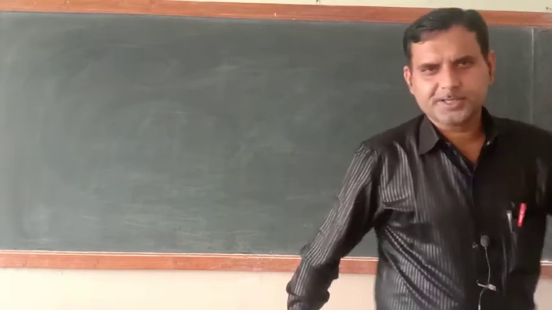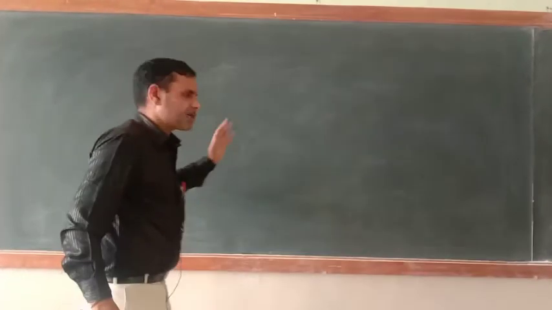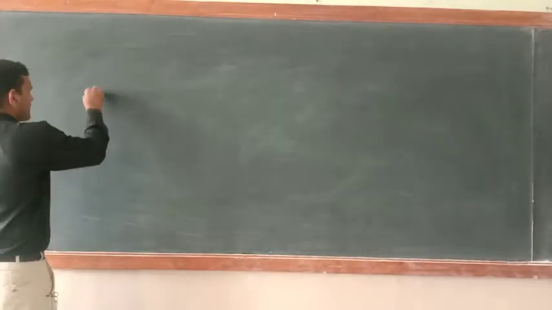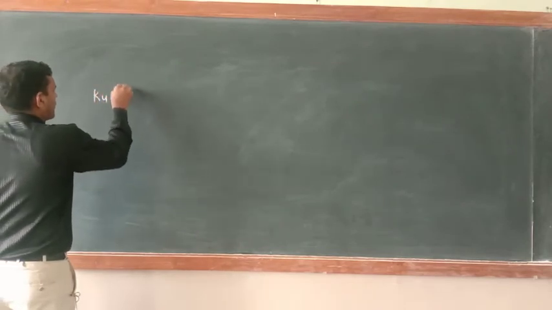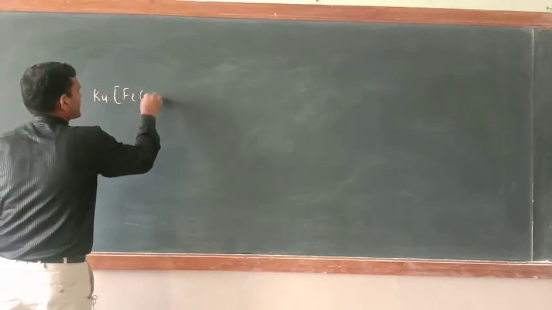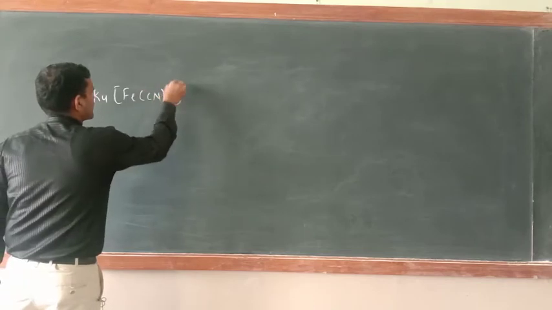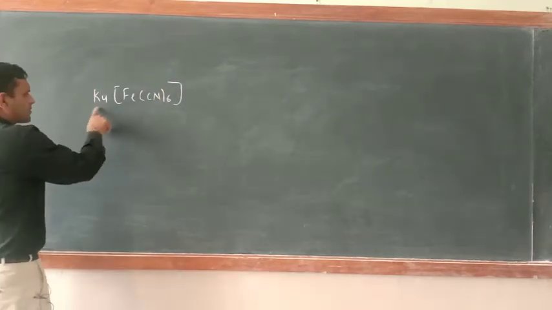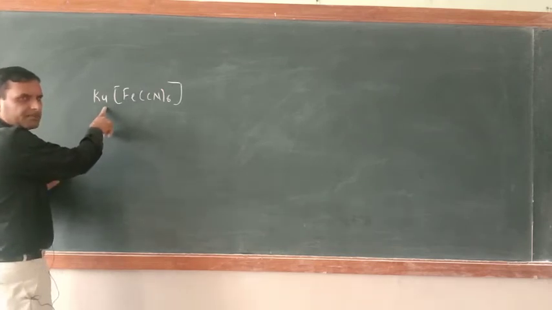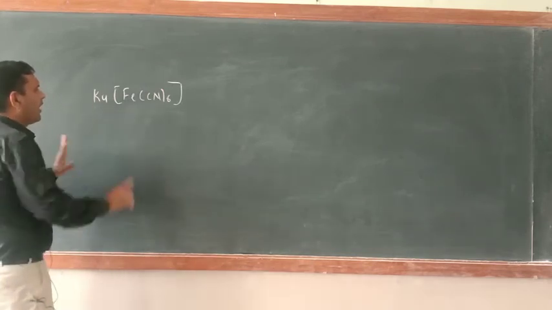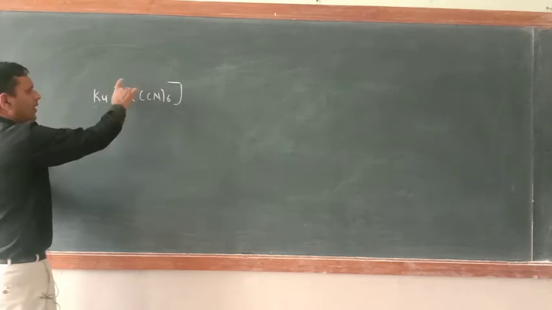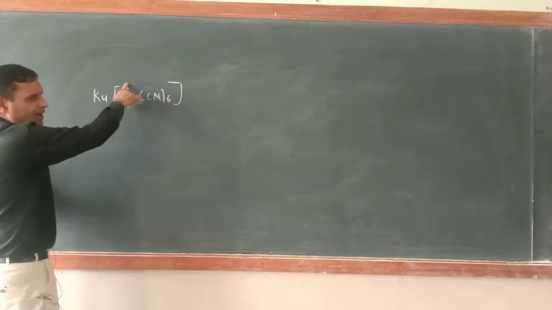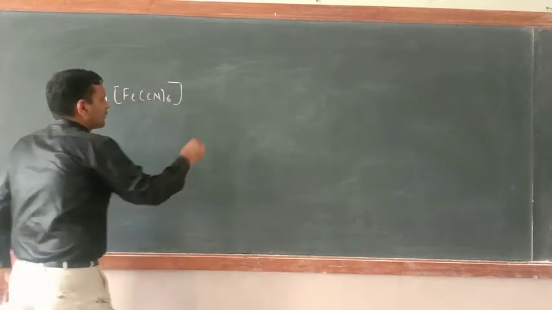Dear cadets, now I will teach you some more interesting pattern in the coordination compound. Just see, suppose this is the compound K4[Fe(CN)6]. This is also positively charged ion, potassium. Now everything you know here, only you don't know the oxidation state of iron. So I told you very easily you can calculate.